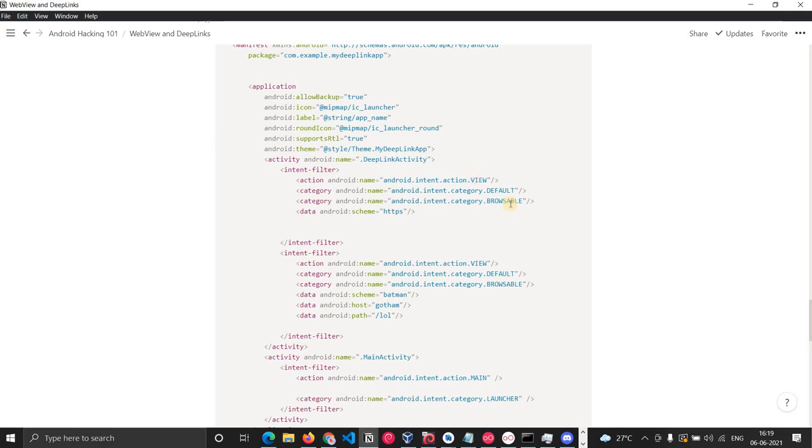This intent filter has the action VIEW. Its categories are default and browsable. Browsable in the sense it can be launched from any browser. And the scheme is HTTPS. Also note that an activity can have multiple intent filters. Here you can see this activity has one more intent filter. Here also we set the action as VIEW and the category as browsable. But now you can see that the scheme is different.